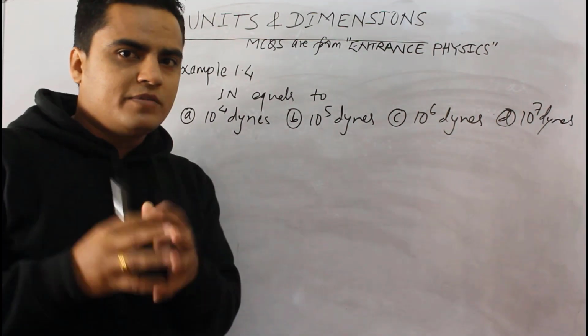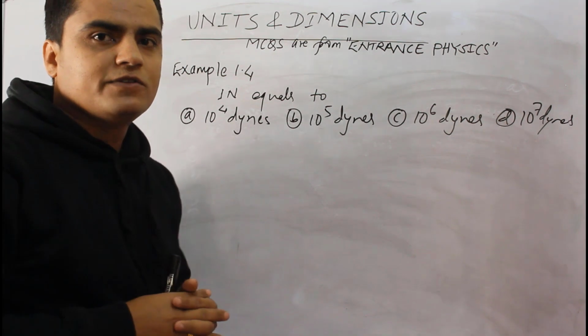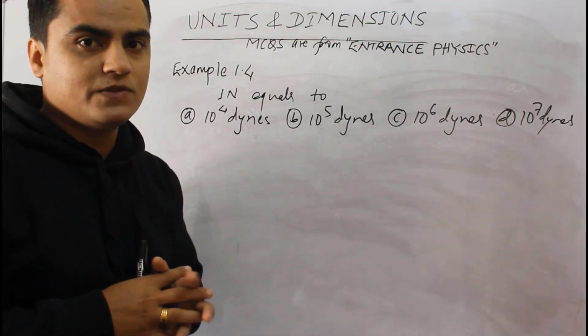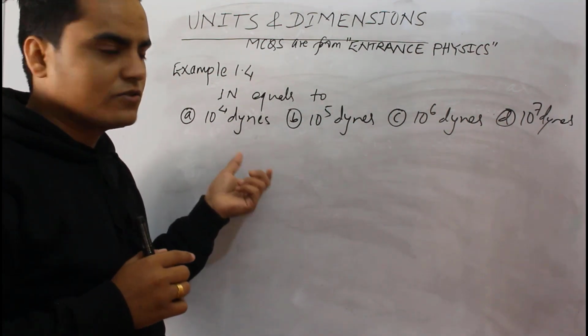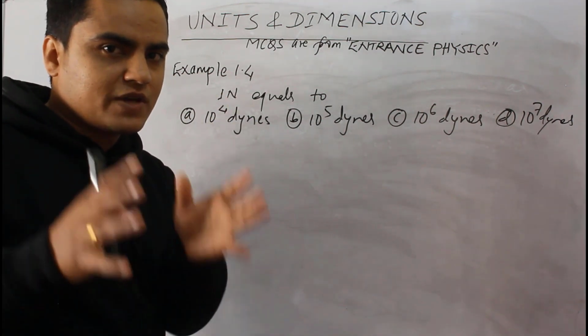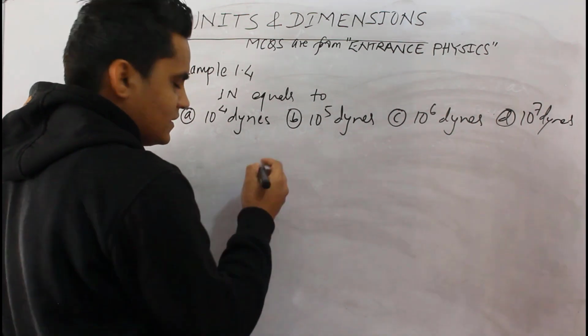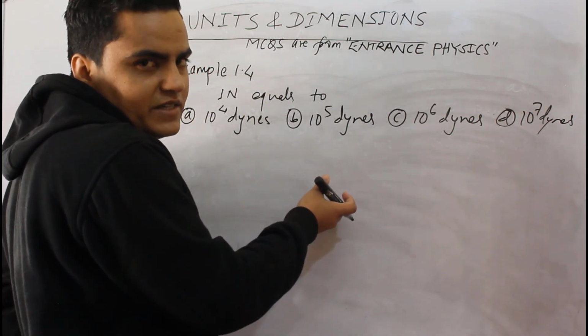You have to remember that one of the major applications of units and dimension is to change a physical quantity from one system of units to another. This is the question asked from that topic. For changing a physical quantity from one system of units to another, we have the same thing: the product of magnitude and units remains constant.